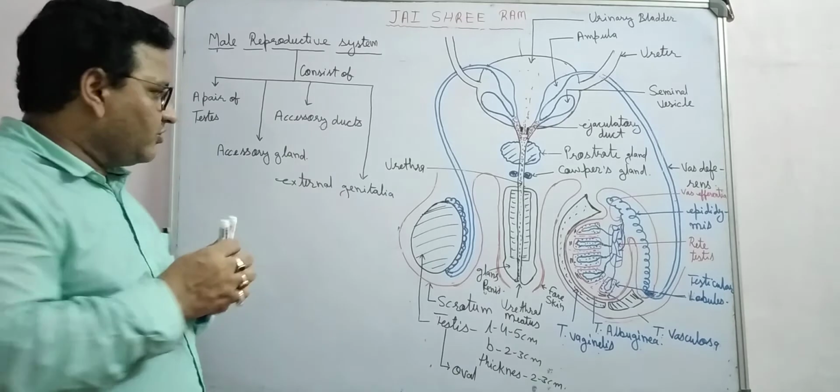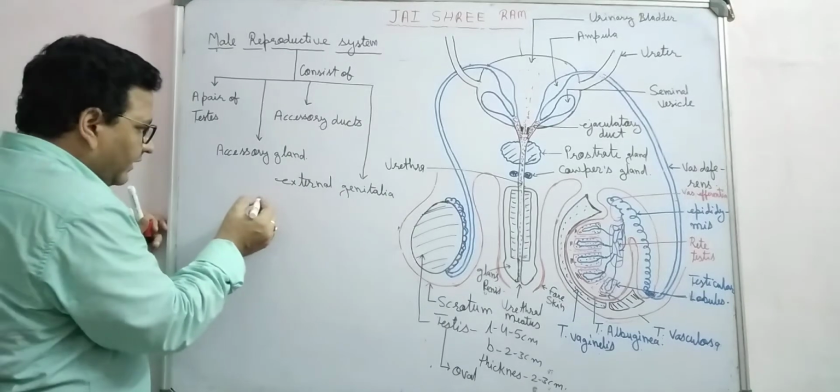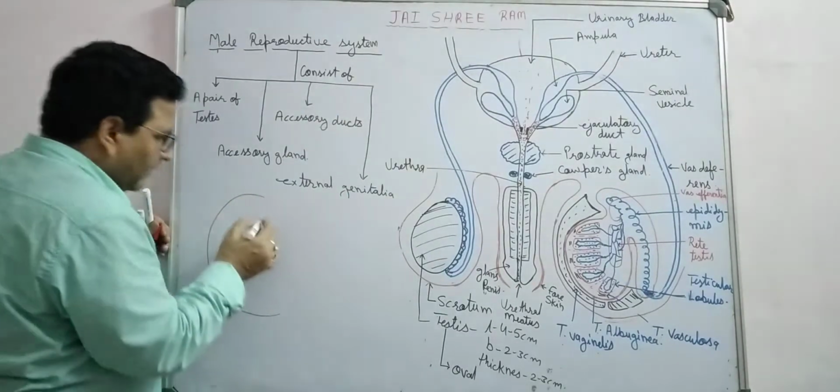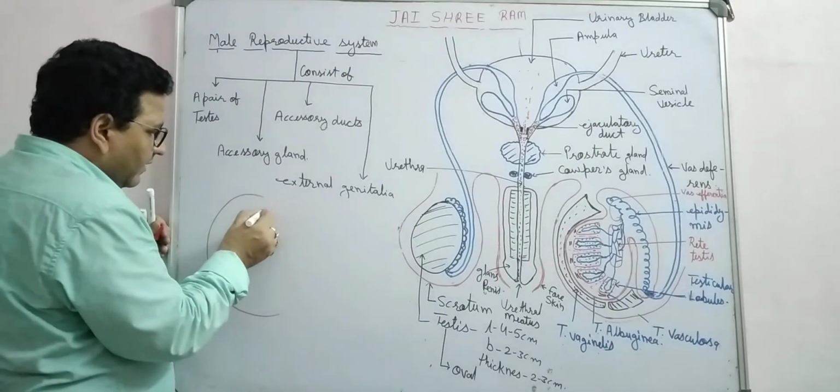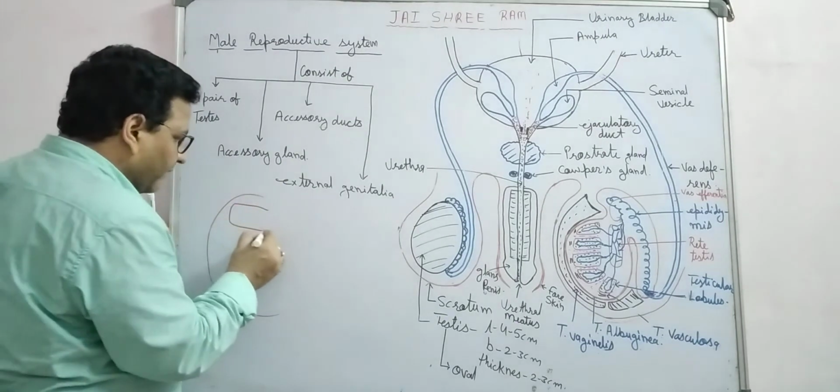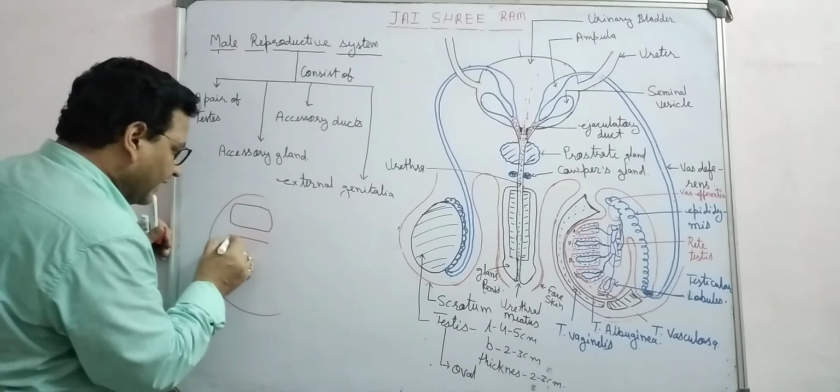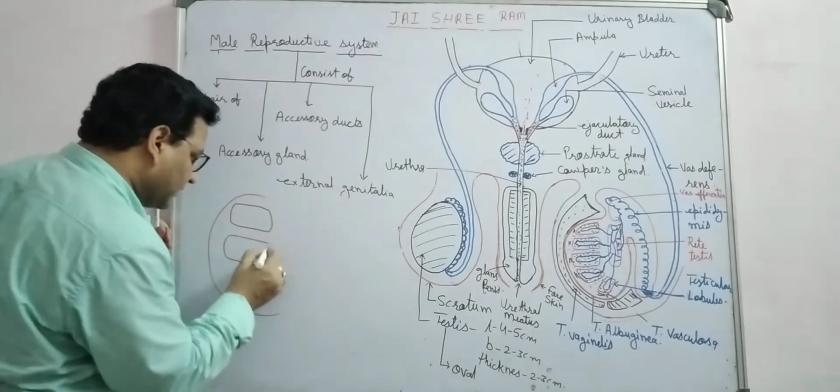This tunica albuginea gets inserted at many places, right? And forms septa, by which they develop compartment-like structures in the testis.